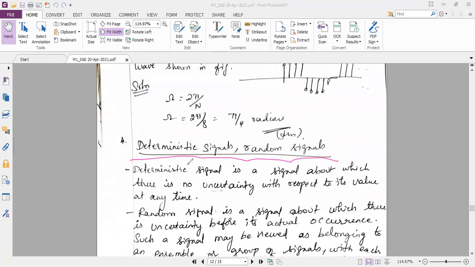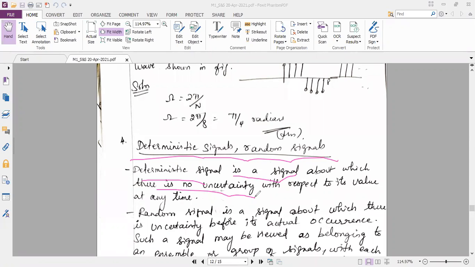Deterministic is nothing but, as per the definition, you can see the definition once, then I will explain it in another way also. A deterministic signal is a signal about which there is no uncertainty with respect to its value at any time. So let me give you an example for a random signal and a deterministic signal.